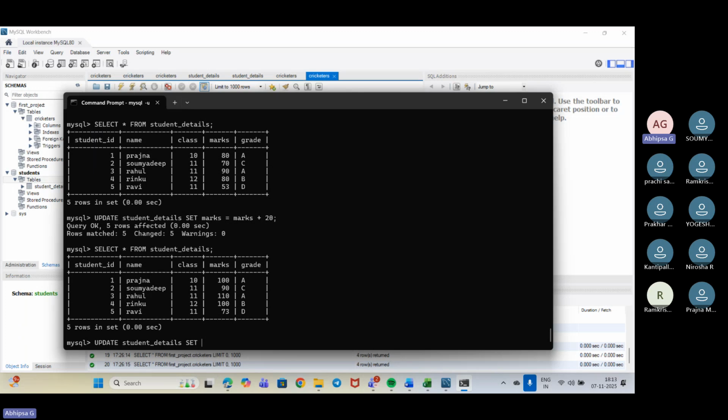That comes under name. Name I want to set equal to Rahul. Now where the student ID is equal to 3.